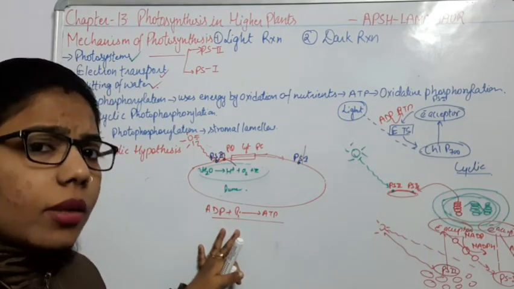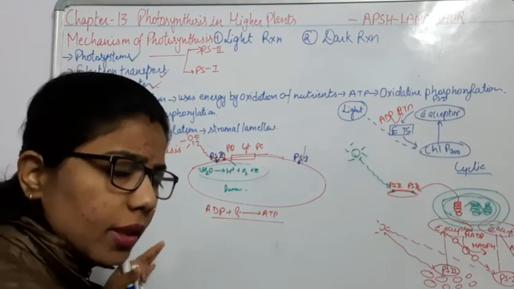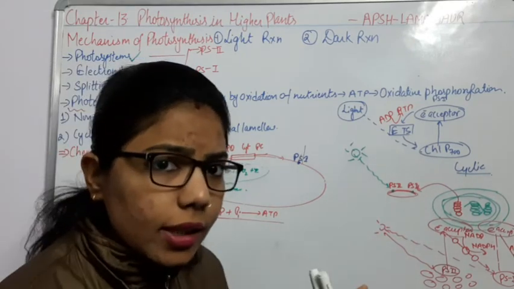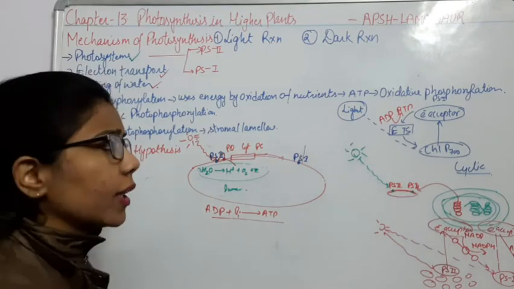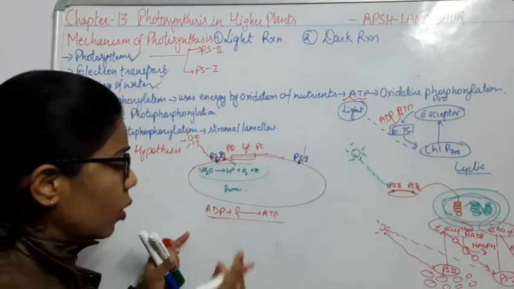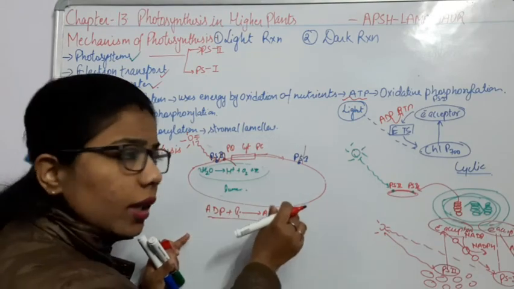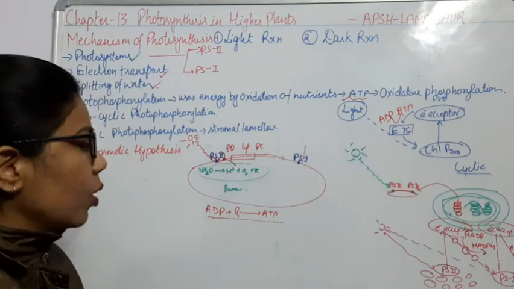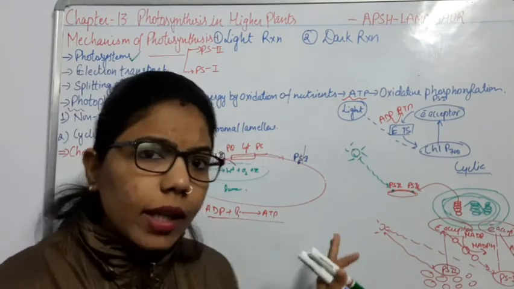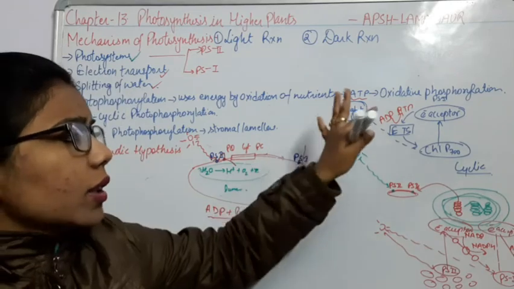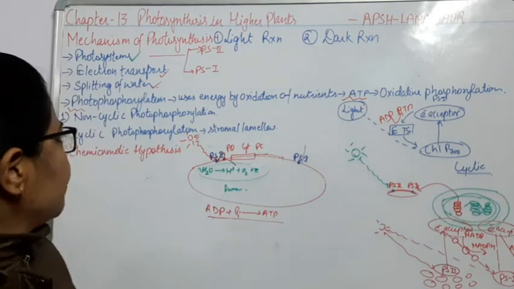Okay, oxidation, because most of the nutrients present in the plants are oxidized, and due to this oxidation we are getting the ATP. So oxidation of the nutrients gives the ATP, and this is known as oxidative phosphorylation. Because it is happening in the presence of light, and it is adding phosphate, that's why we can say oxidative phosphorylation.